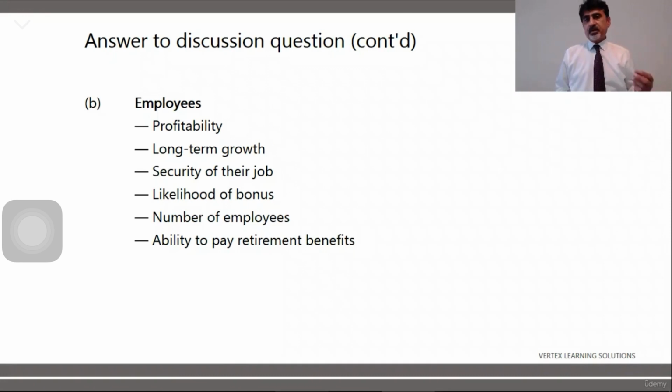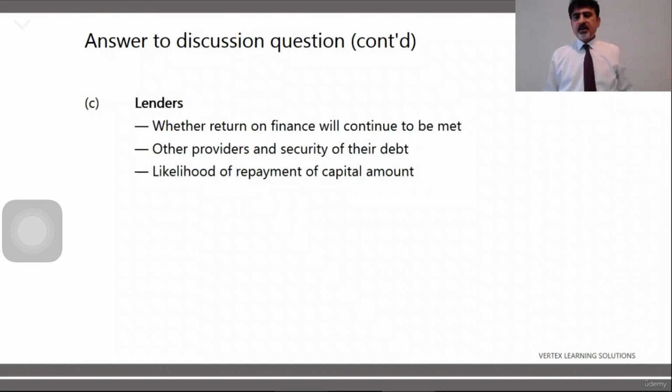Security of their job: what are the prospects that they will remain in the job for a longer period of time? Then likelihood of a bonus, if they could get anything at the end of the year. And then the number of employees: is the company bigger or smaller, etc. And the ability to pay retirement benefits, some kind of pensions, etc. Lenders, people who give you the money: will their return on finance continue to be met? Return on finance means the interest.